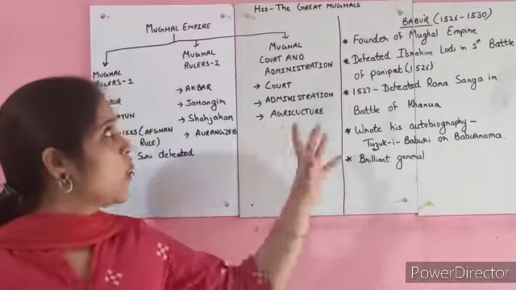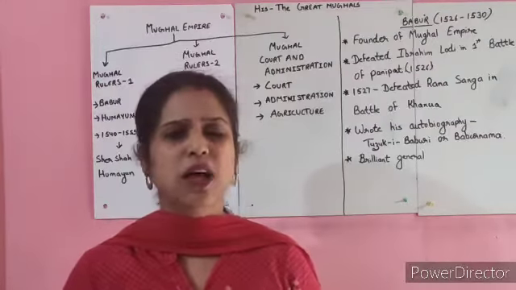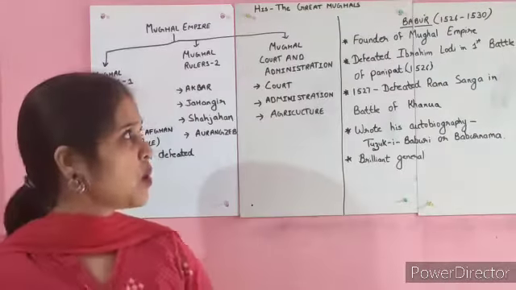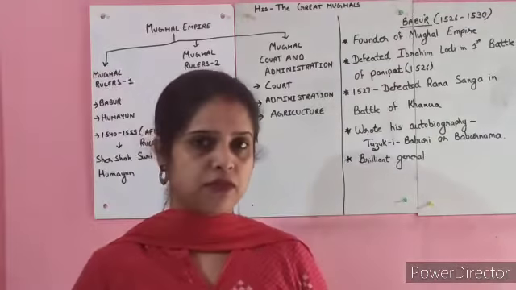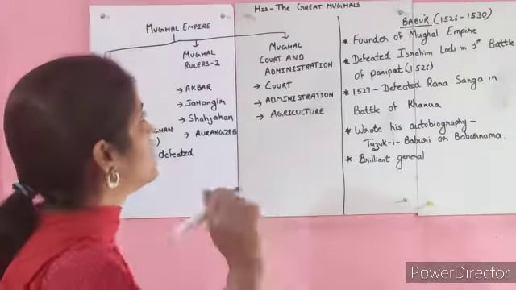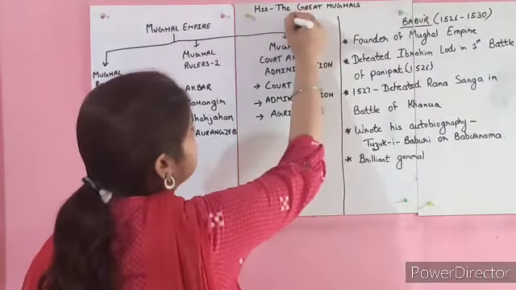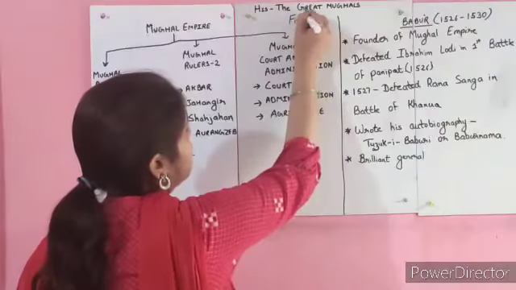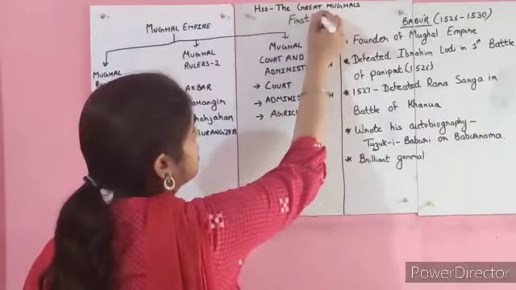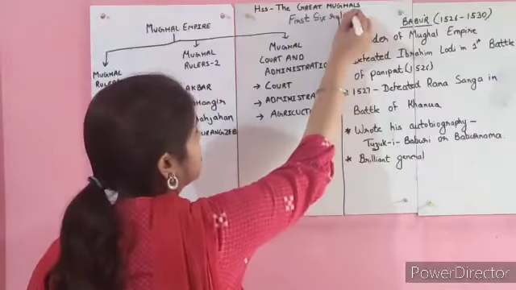Now in this chapter, we are going to study the Great Mughals. Now who are the Great Mughals? We are not covering the entire Mughal dynasty here.